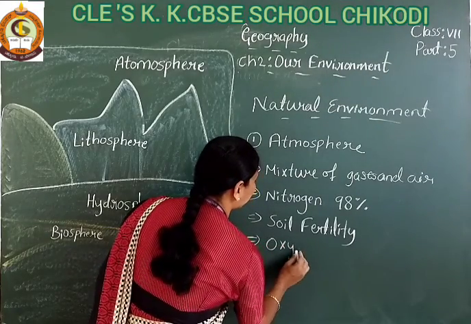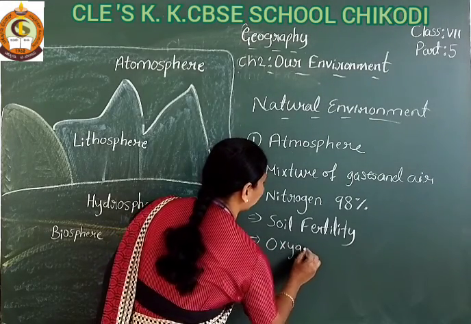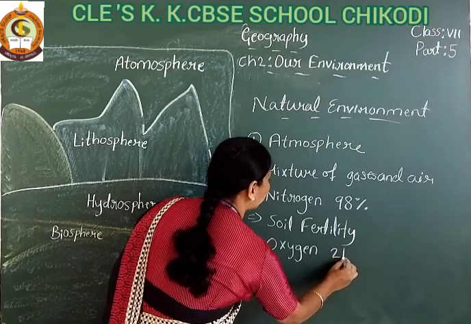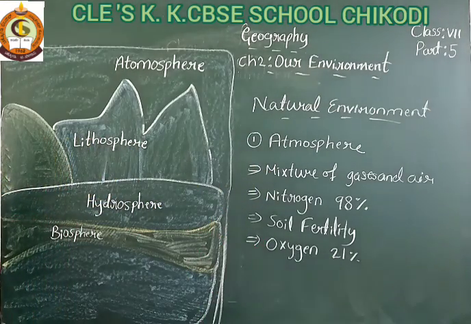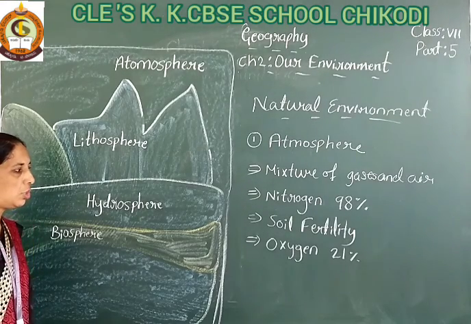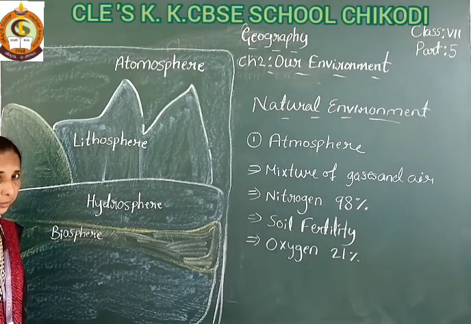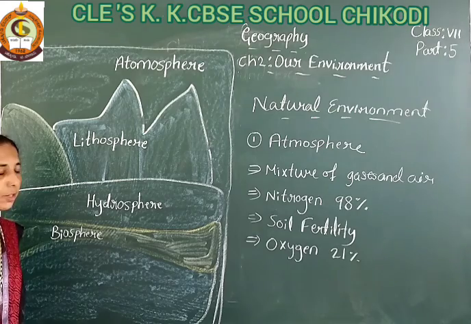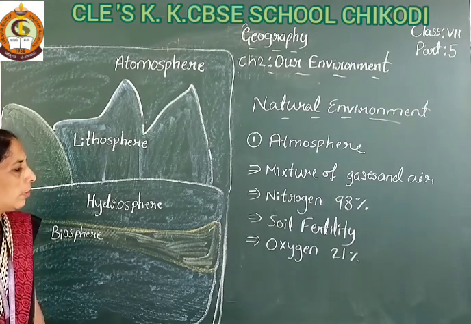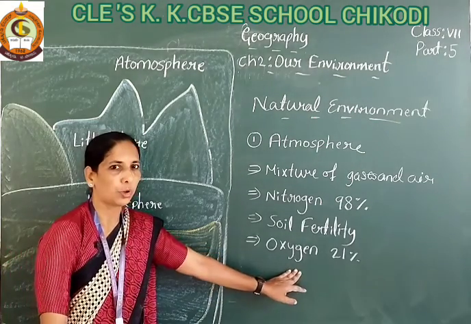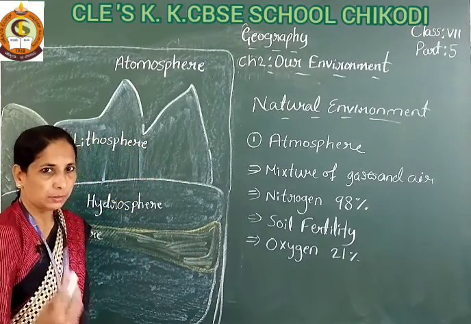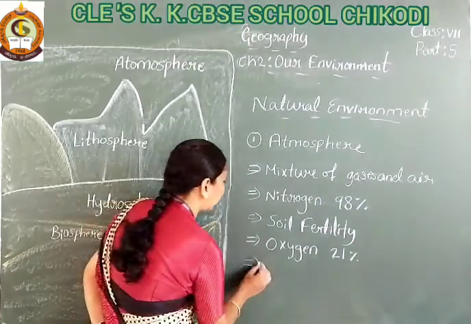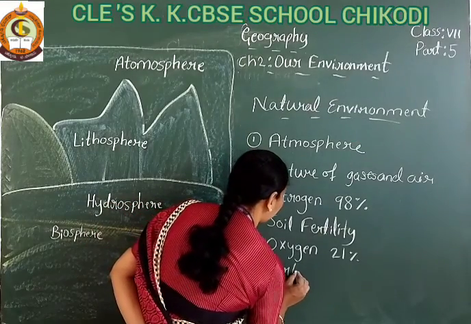So the next gas coming here is oxygen. Oxygen is present in our atmosphere at 21%, and this oxygen is essential to our life, the survival of life. It plays a very important role in our life, oxygen. Okay, and other gases are there here, carbon dioxide.